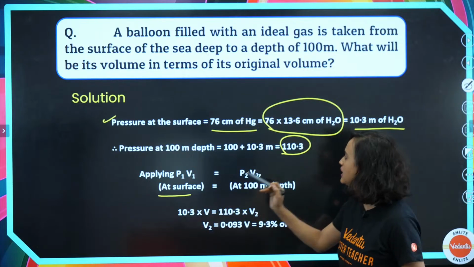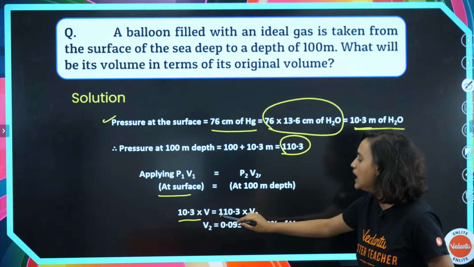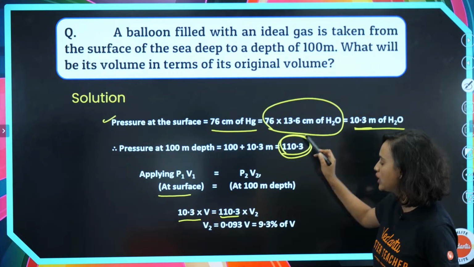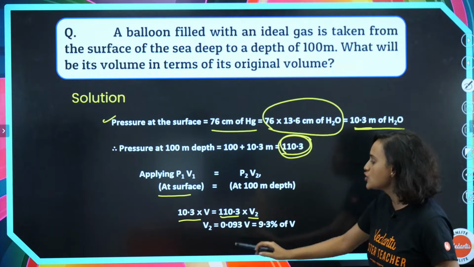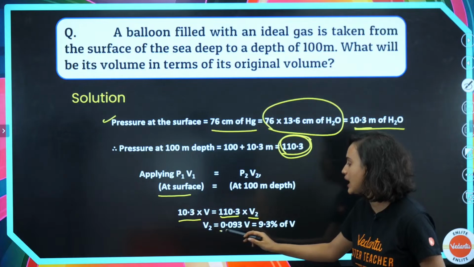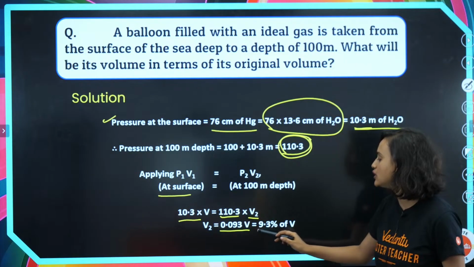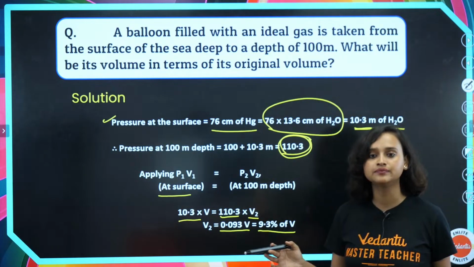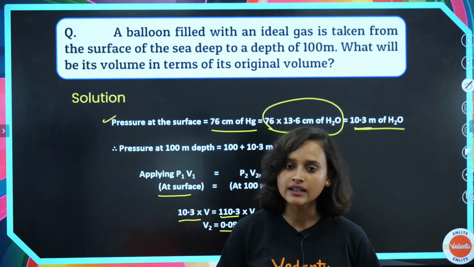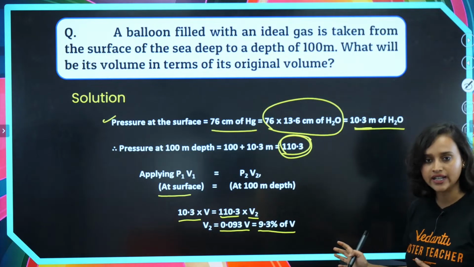So 10.3 into V is equal to 110.3 into V2. So V2, if we calculate, we will find that it is 0.093 V, which is basically 9.3% of V. That's it. Easy peasy, biryani is tasty. That was very easy, right?